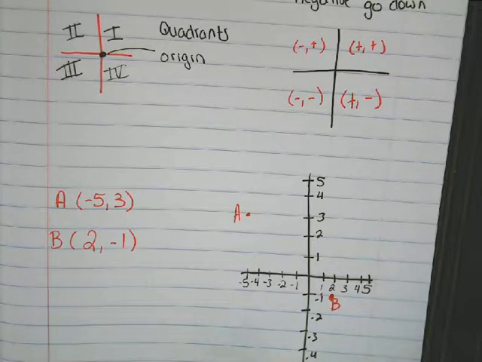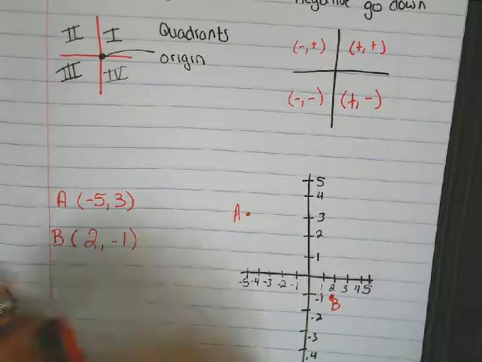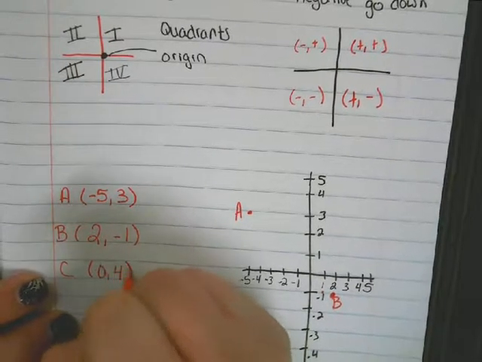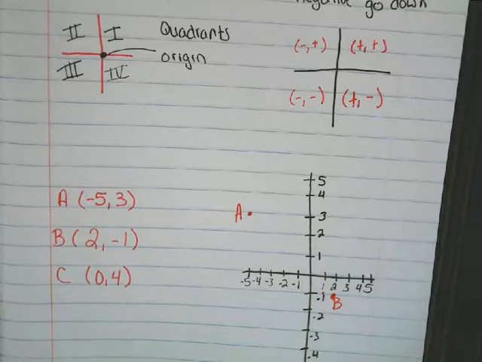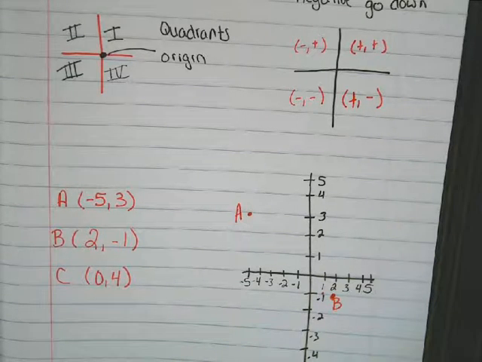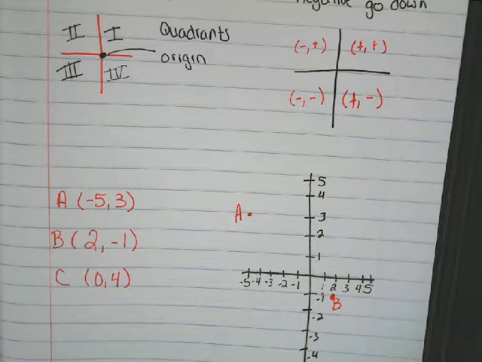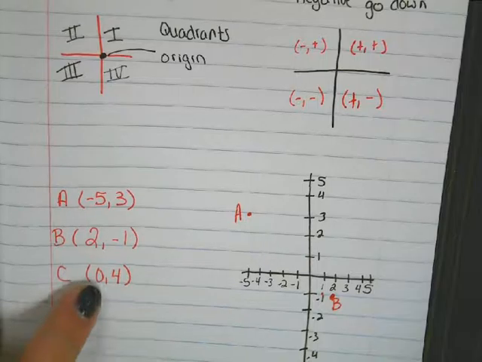Point C is at 0, 4. So this one, they're both positive, but I have that 0 in it. So when I have a 0, it's not going to end up in a quadrant. Okay?